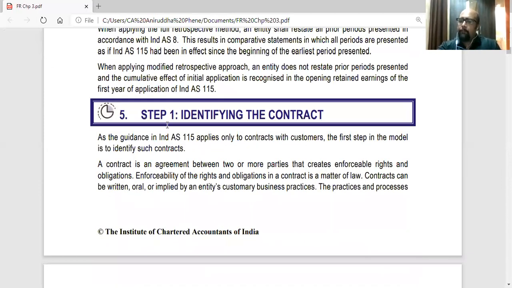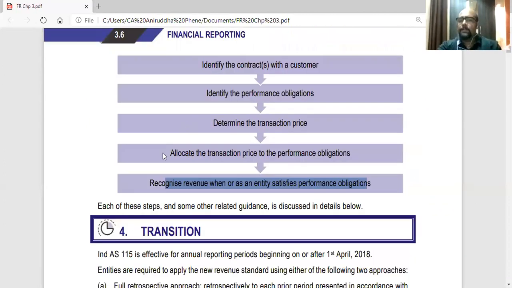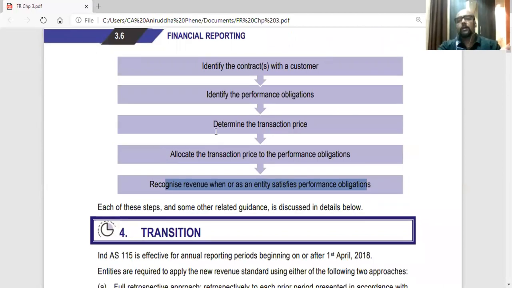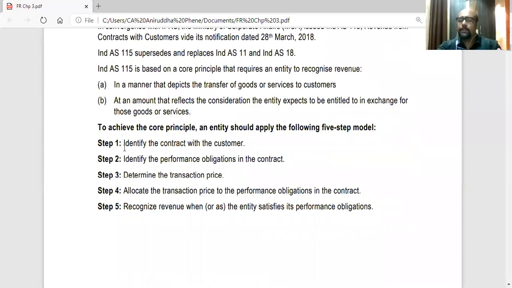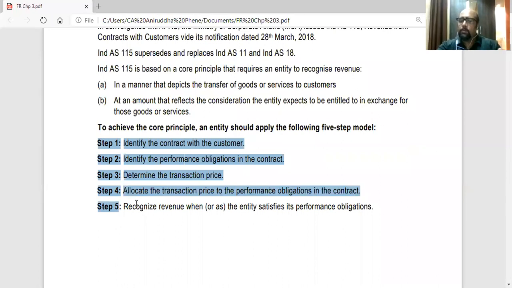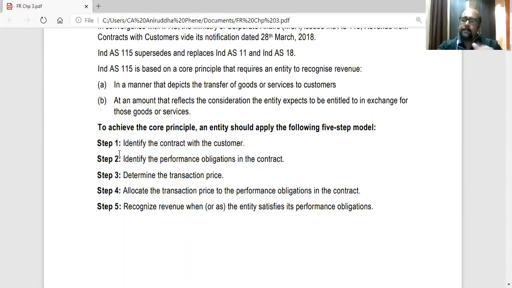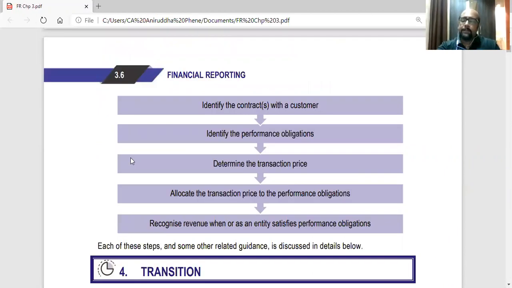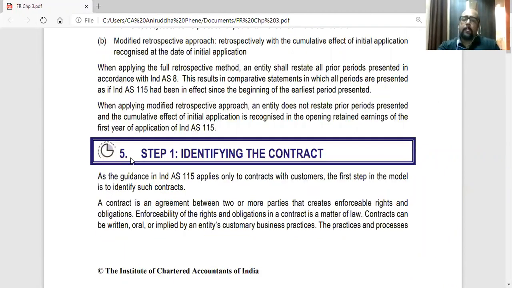Now, step 1, identifying the contract. The whole chapter is about these 5 steps. So one by one, we'll be studying them. Within that, there are a lot of illustrations to understand. Plus, within a step, there are sub steps also. For example, step 1 contains other steps, and then we'll go to step 2. So right now we are starting with step 1, identifying the contract.